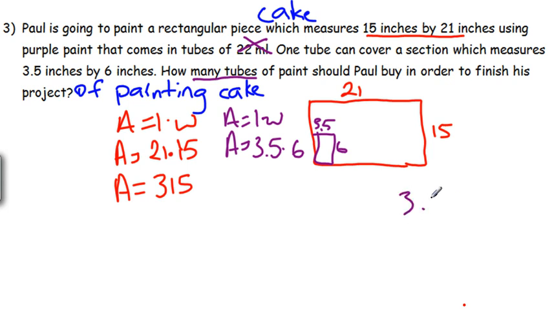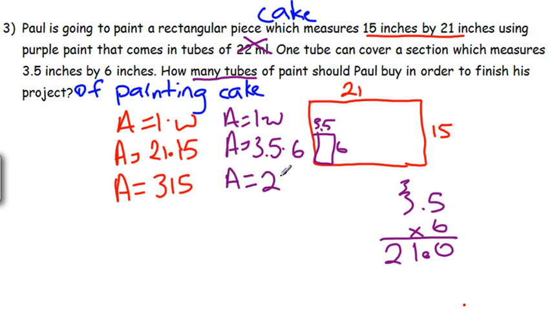And let's actually work that one out. We can't be lazy all the time. 5 times 6 is 30. 6 times 3 is 18, plus 3 more is 21. So we get 21, 1 decimal place, 21.0. So if that's the area of the whole thing, this is the area that one little tube will give us.